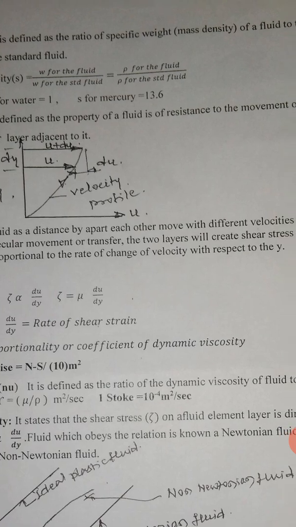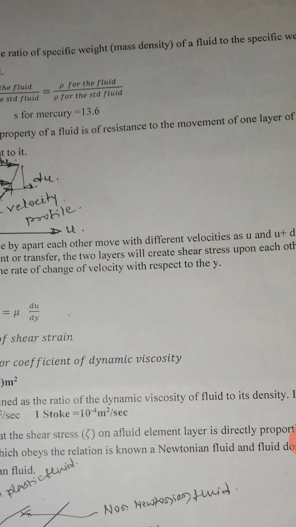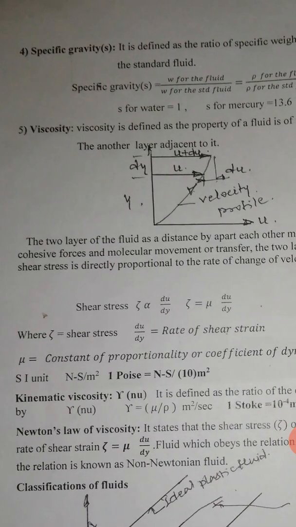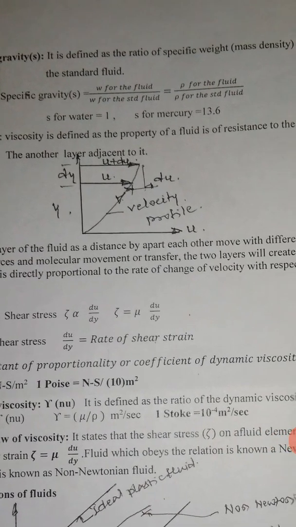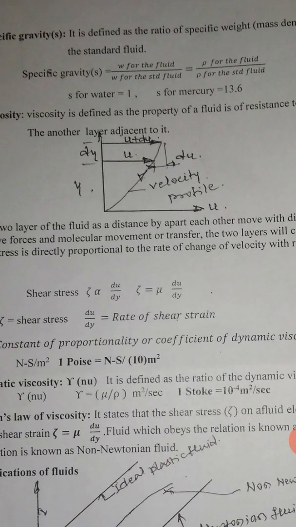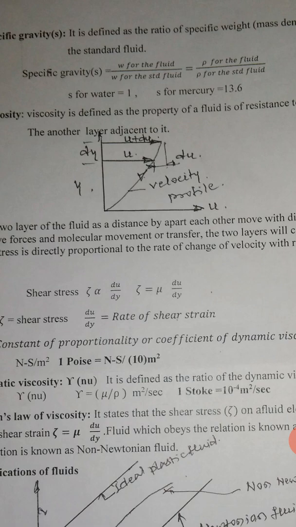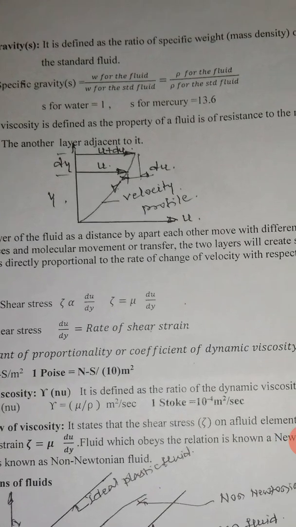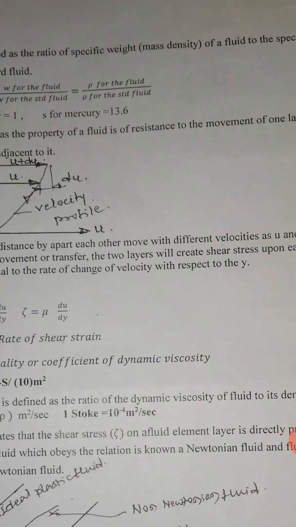The two layers create a shear stress upon each other, and this shear stress is directly proportional to the rate of change of velocity with respect to y. So the shear stress is directly proportional to du by dy. Then shear stress tau equals mu du by dy, where tau is the shear stress, du by dy is the rate of shear strain, and mu is the constant of proportionality, or you can call it the coefficient of dynamic viscosity.